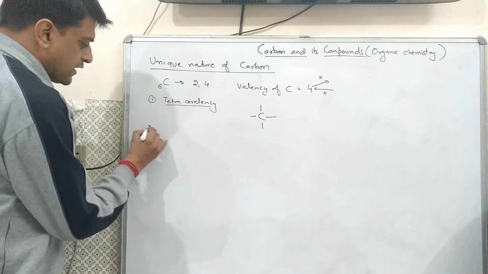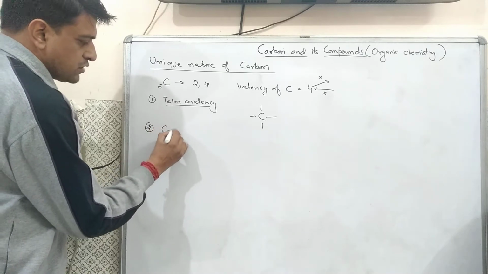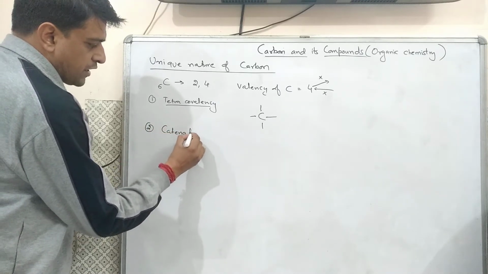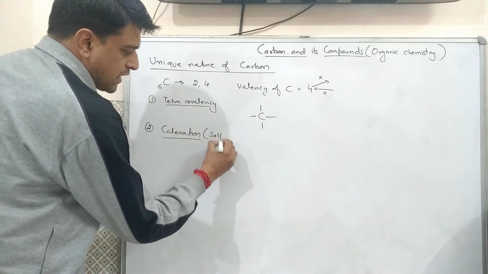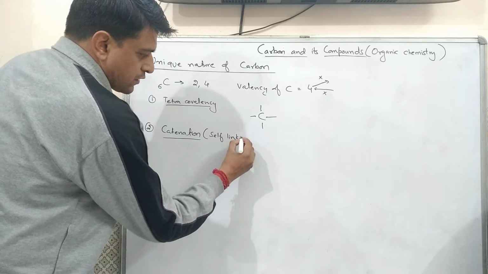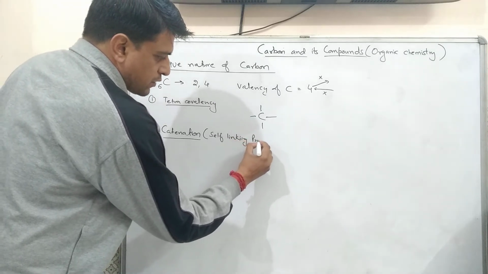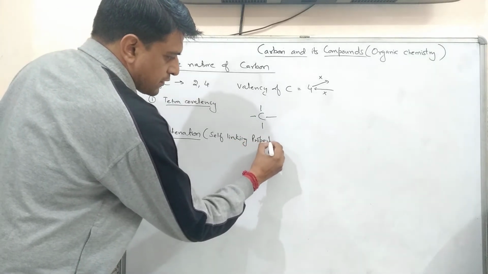Now the second unique nature is known as catenation. Catenation means self-linking property.